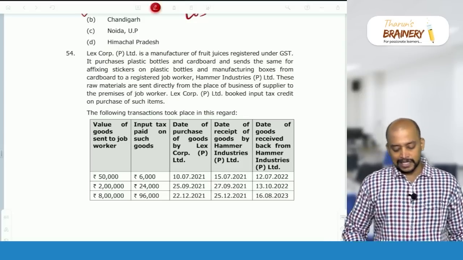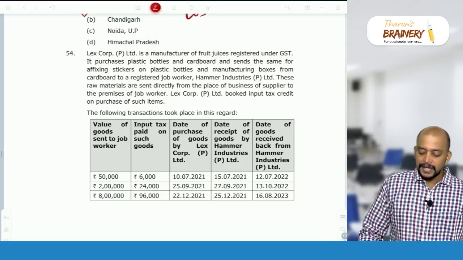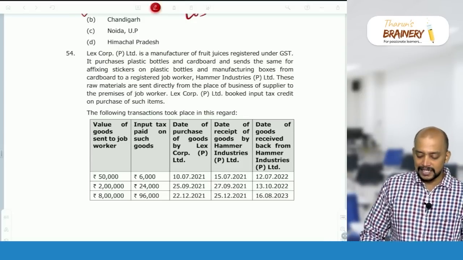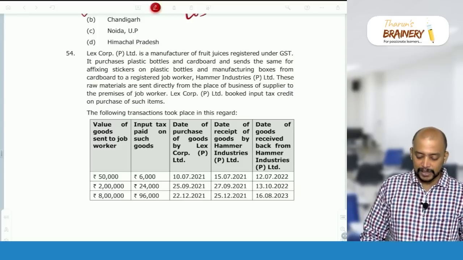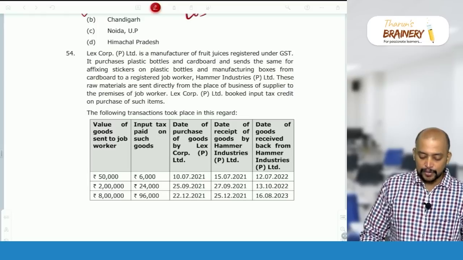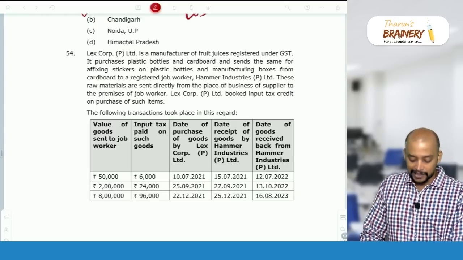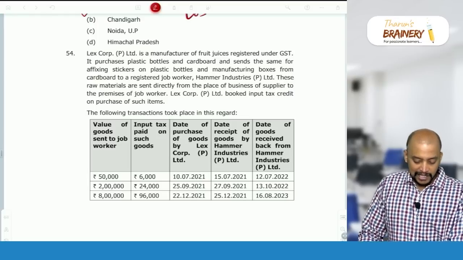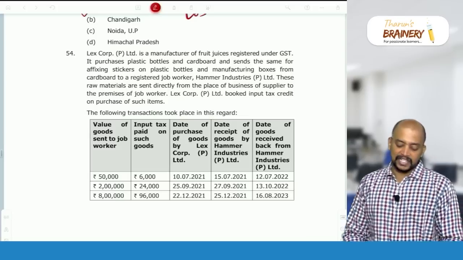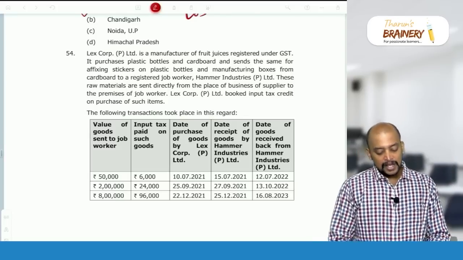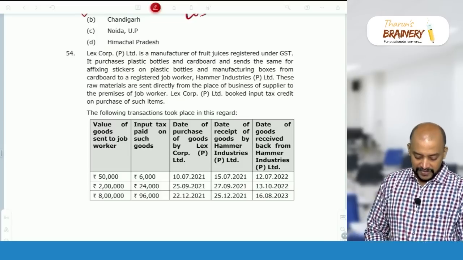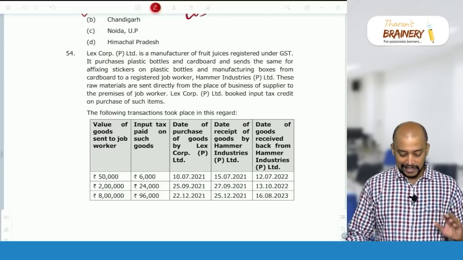LexCorp Private Limited is a manufacturer of fruit juices registered under GST. It purchases plastic bottles and cardboards and sends the same for affixing stickers on the plastic bottles and manufacturing boxes from cardboard to a registered job worker, Hammer Industries Private Limited. These raw materials are sent directly from the place of business of the supplier to the premises of the job worker. LexCorp Private Limited booked input tax credit on purchase of such items. The following transactions took place in this regard.